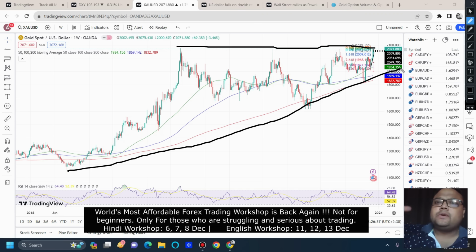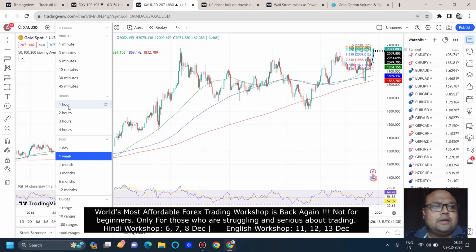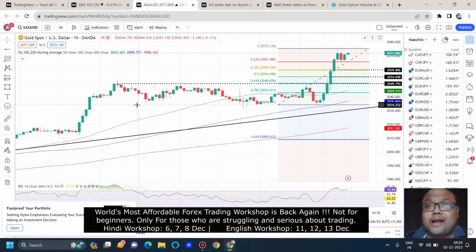Fundamentals will push the DXY towards the downside, and technically, you can see that we have an ascending triangle pattern, so it's a bullish pattern. So yes, let's wait and watch. Now let's head towards our usual time frame, our favorite time frame, the hourly time frame.